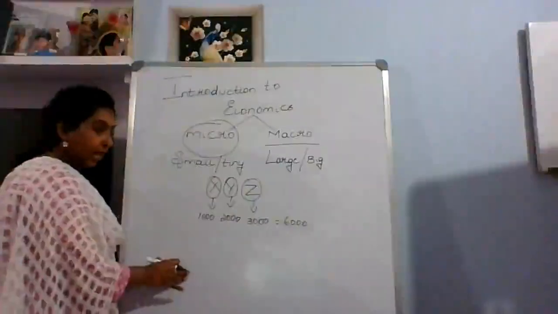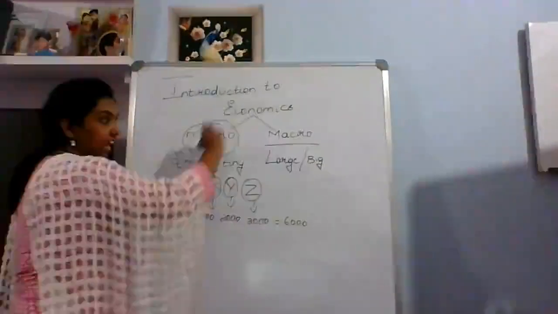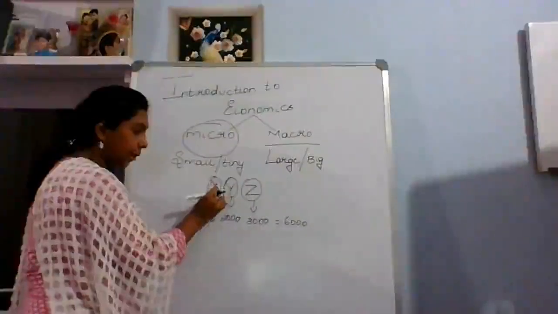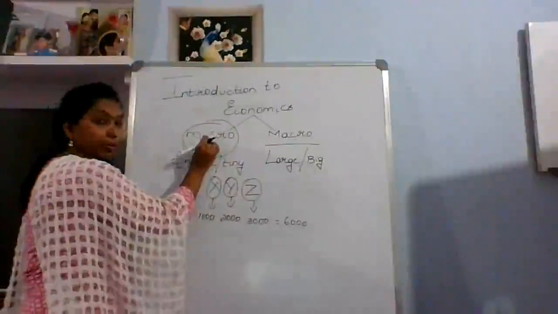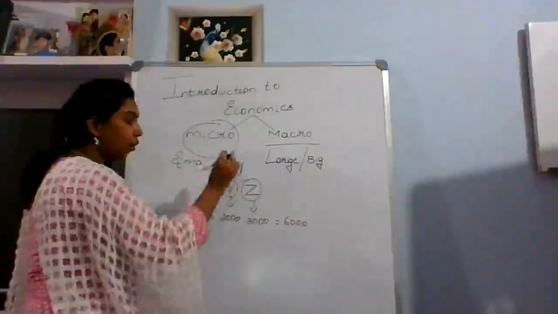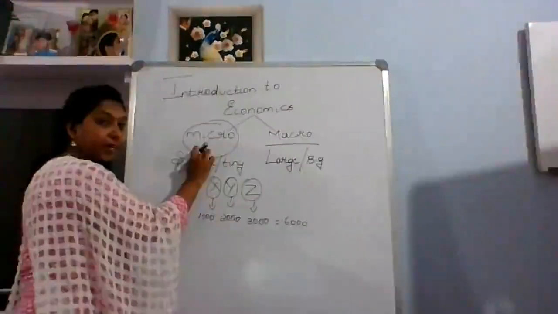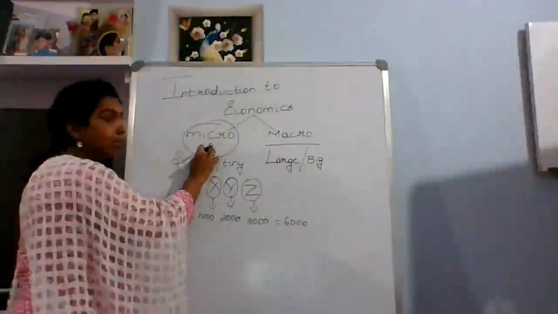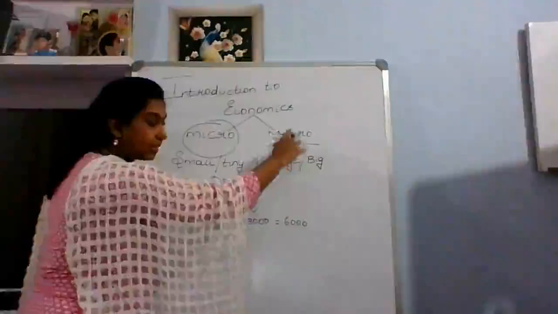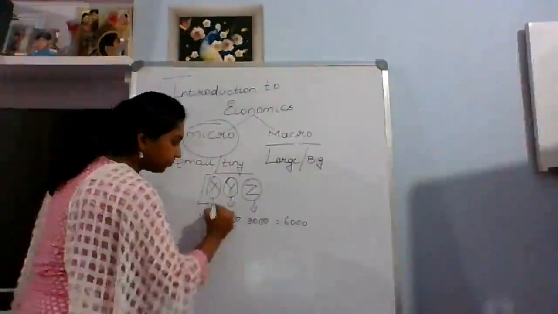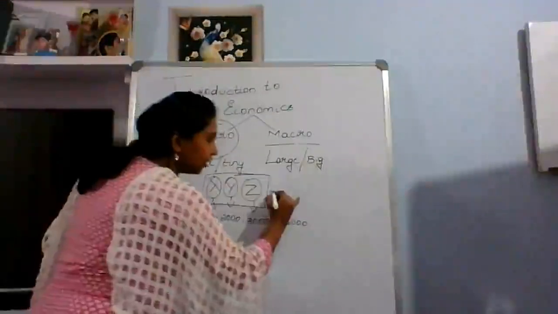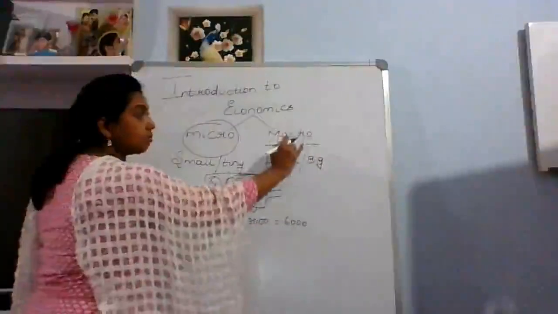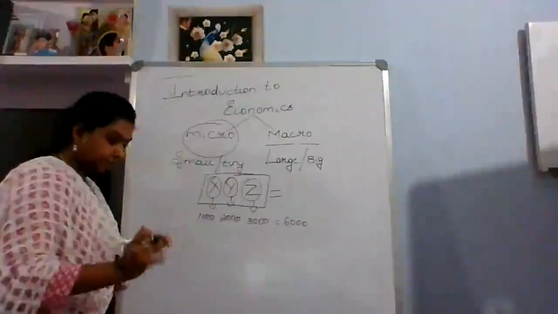Understanding only about X is micro. Studying only about Y is micro. Understanding only about Z is micro. Then what is macro? Macro is nothing but understanding X, Y and Z, the combination of the three together. Hope it is clear with the example.